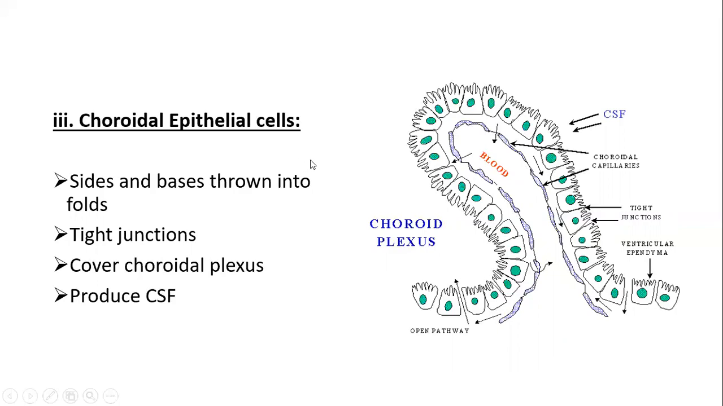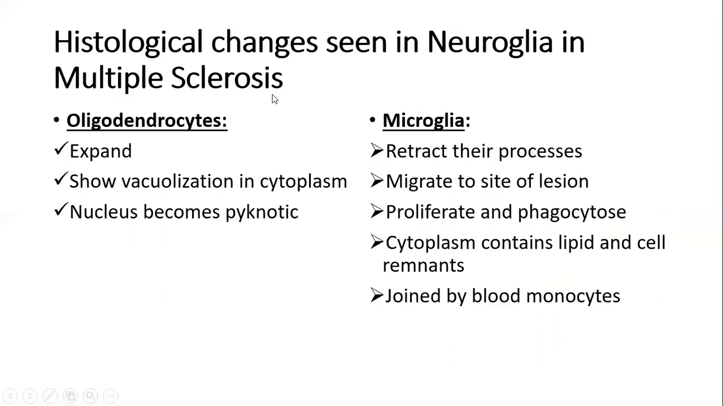So this was all about the normal anatomical features of the neuroglia. In university, often a question is asked: what histological changes can be seen in the neuroglia in case of certain diseases, especially multiple sclerosis, which is considered to be one of the degenerative diseases of the central nervous system. Particularly two cells from the neuroglia show histological changes in diseases like multiple sclerosis: oligodendrocytes and microglia.